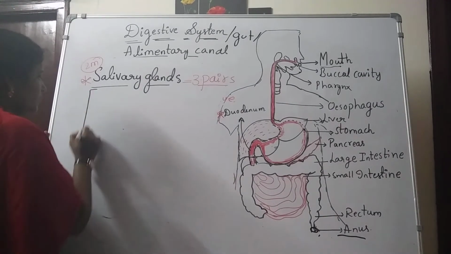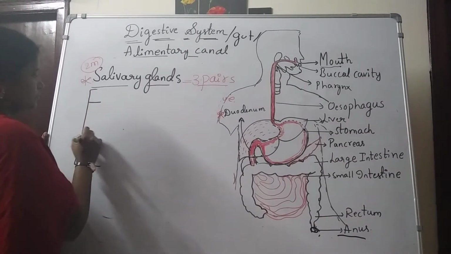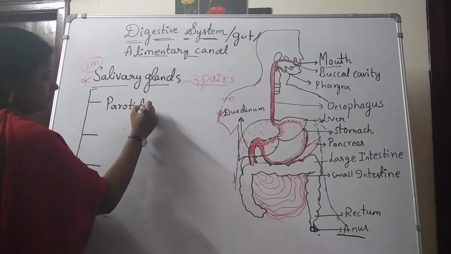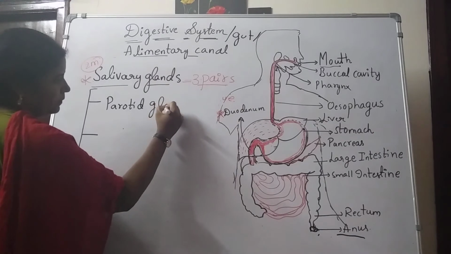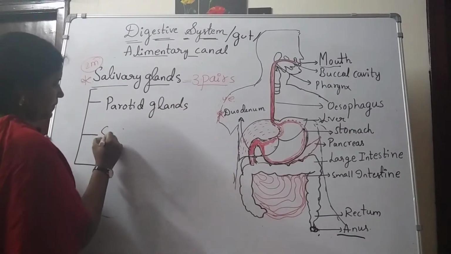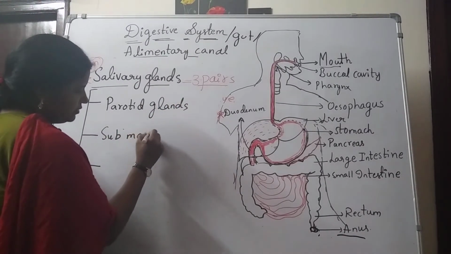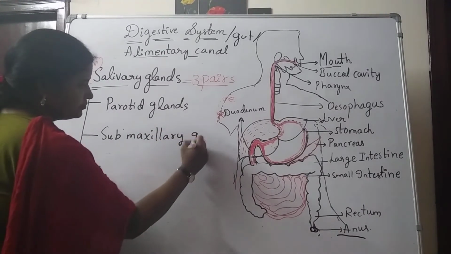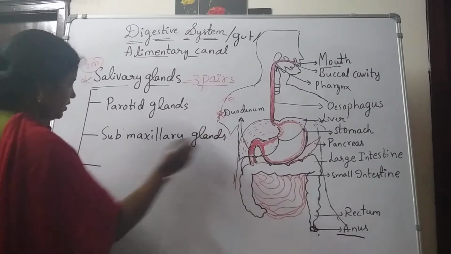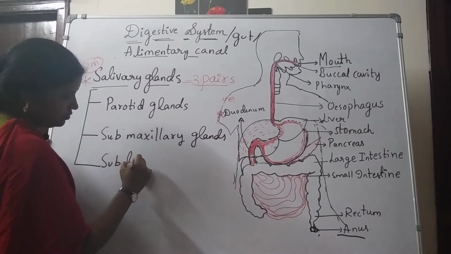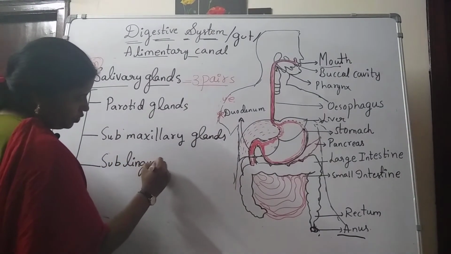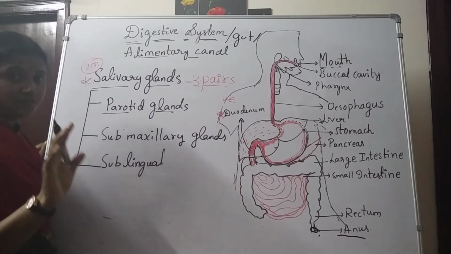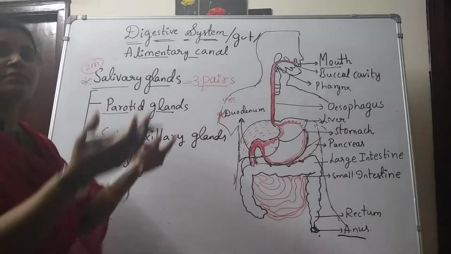See here: parotid glands, submaxillary glands, and then sublingual. These are the 3 pairs of glands present outside the buccal cavity.